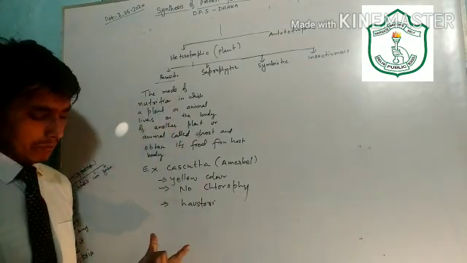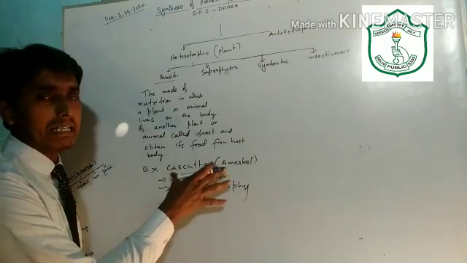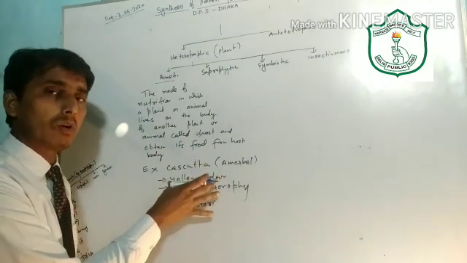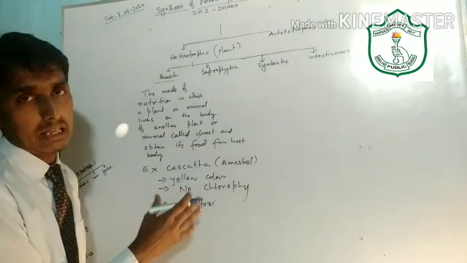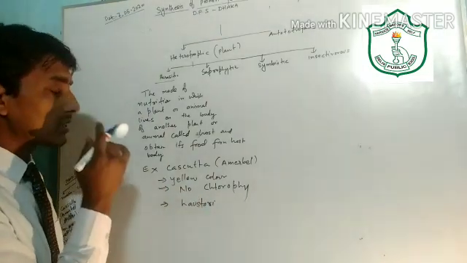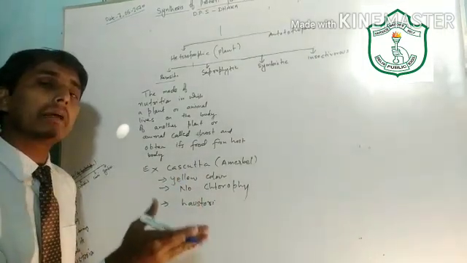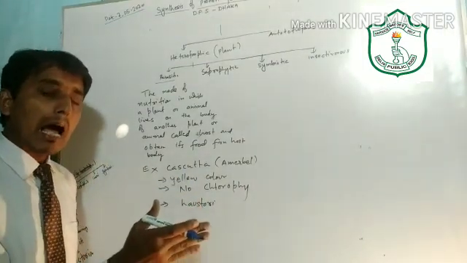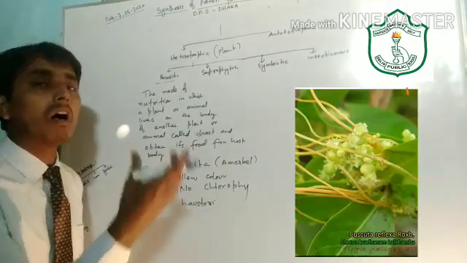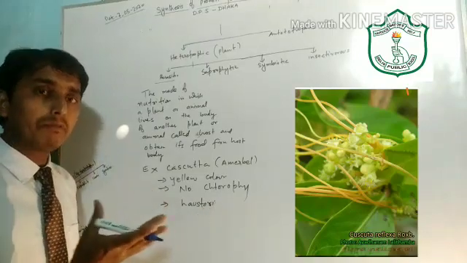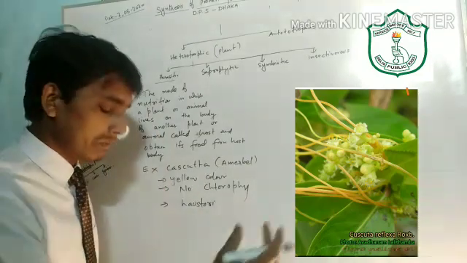Similarly, some plants are fully parasitic, meaning they do not have any chlorophyll and are totally dependent on the host body for their ready-made food. But some plants are partially parasitic. They contain chlorophyll and can make their own food, and they obtain some part of their food from the host body as well.